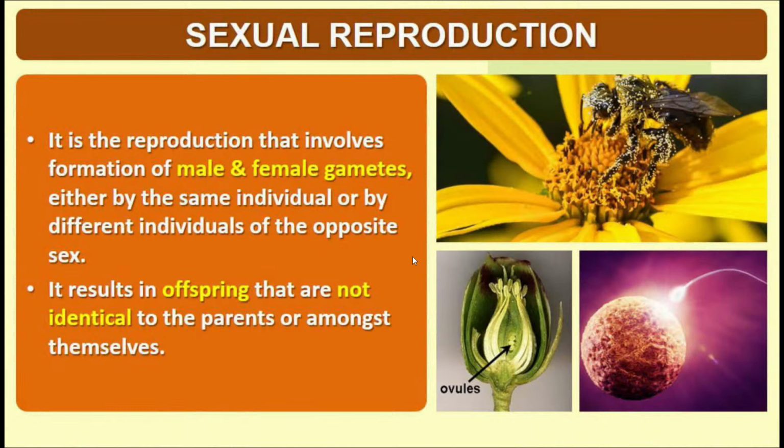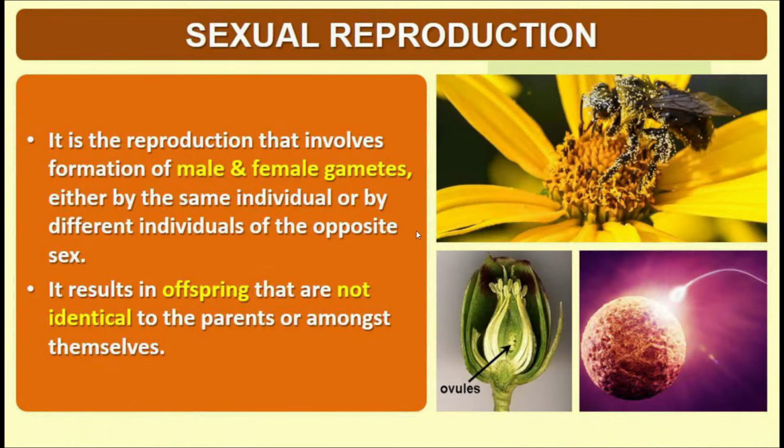And sexual reproduction is advantageous in contrast to asexual reproduction because it mixes the features of the two parents and hence introduces variations in the young one.